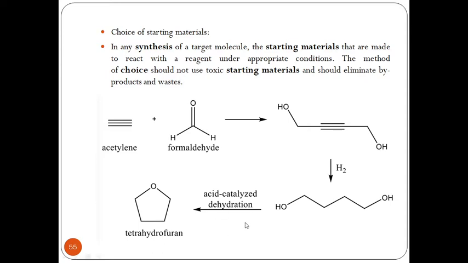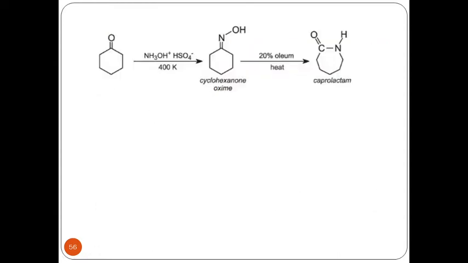Then just making use of a drop of acid in an acid catalyzed dehydration, I get tetrahydrofuran without any byproduct. So the choice of a proper starting material which will not release or which eliminates byproducts is important.